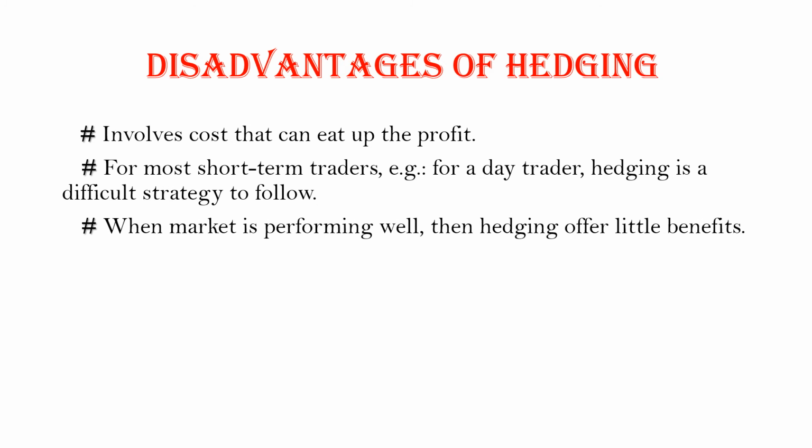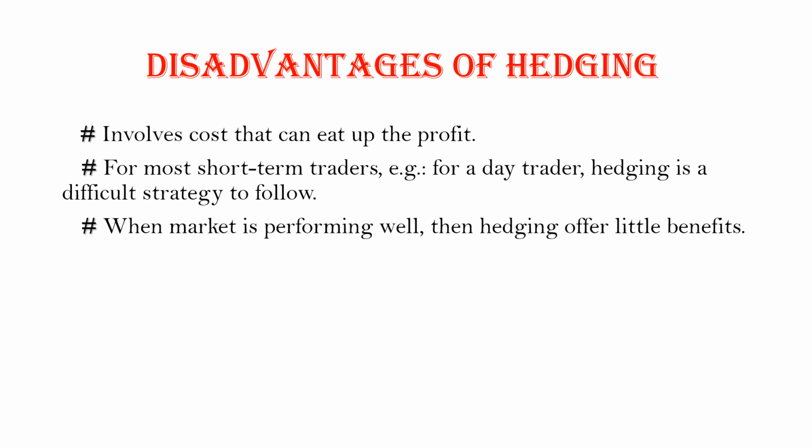Next, the disadvantages of hedging. What are the disadvantages of hedging? Basically, hedging involves a cost that can eat up your profit when the market condition is bad. It is the biggest disadvantage. And the next disadvantage is for most short-term traders.